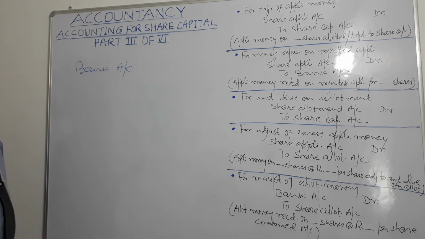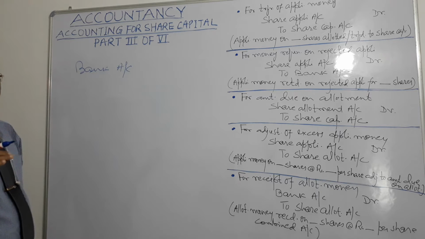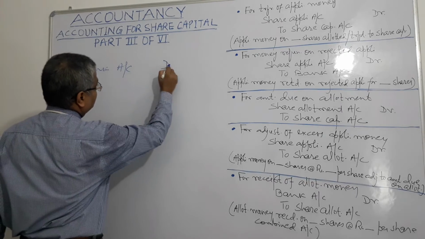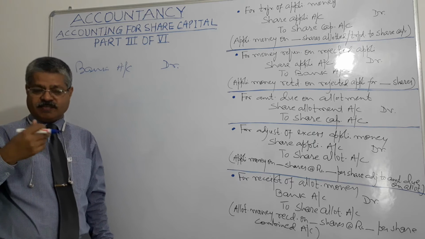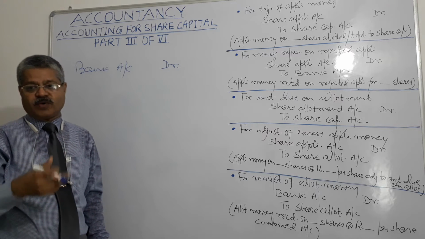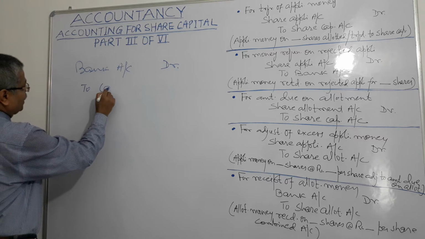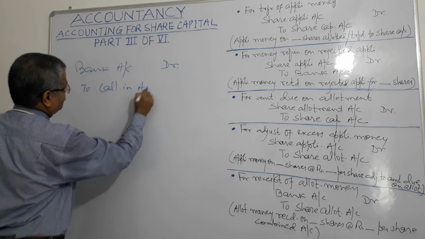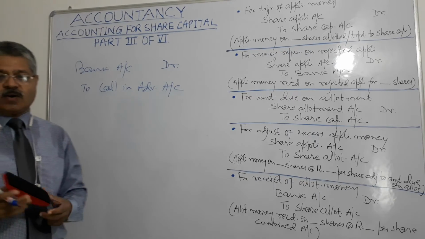See, where has the money gone? Advance call money has been received, or call money has been received in advance. So it has been credited to bank account, particular bank account. So bank account will be debited, because in that money has been paid, and what will be credited? To call in advance account.